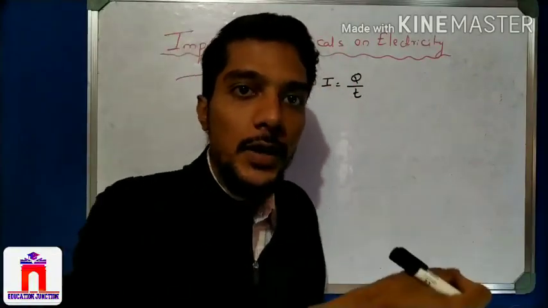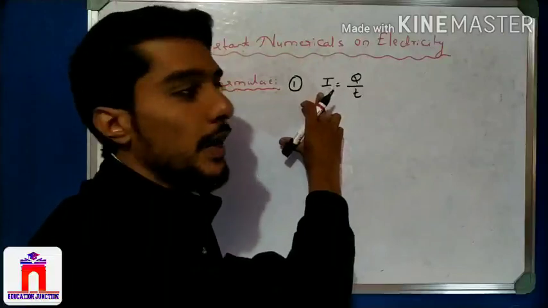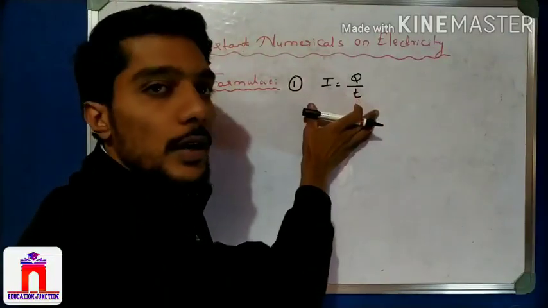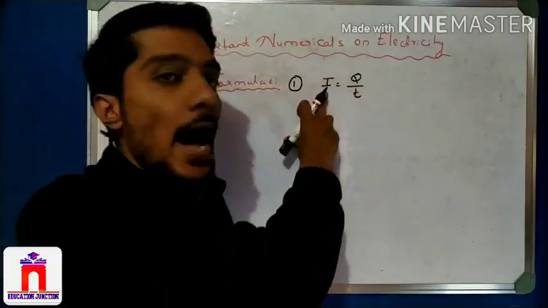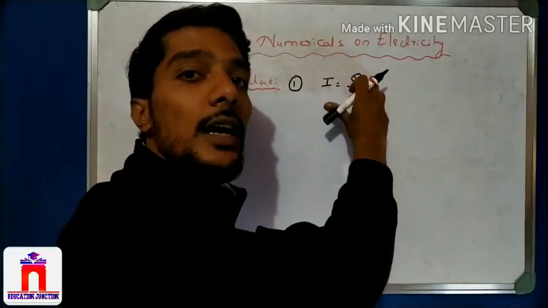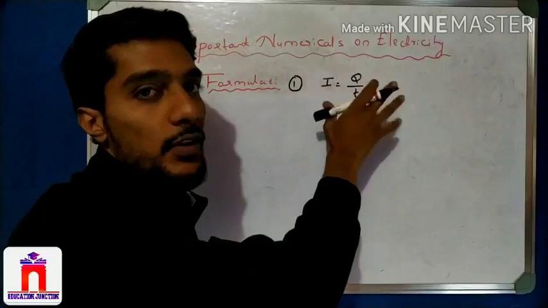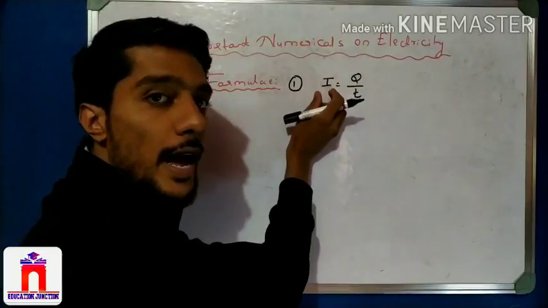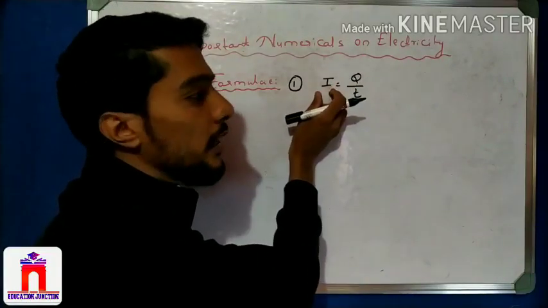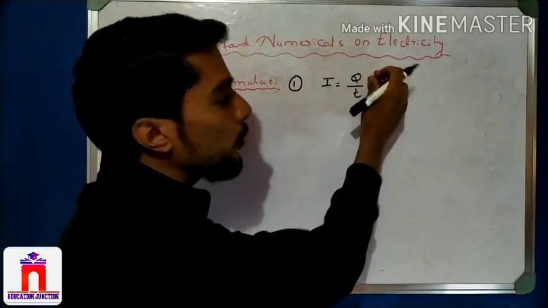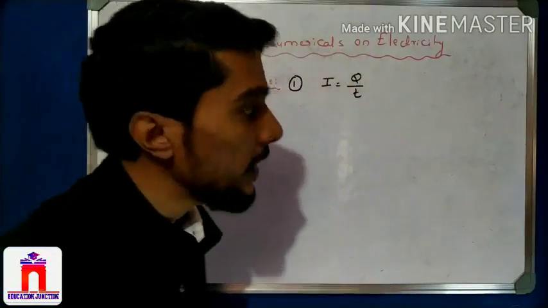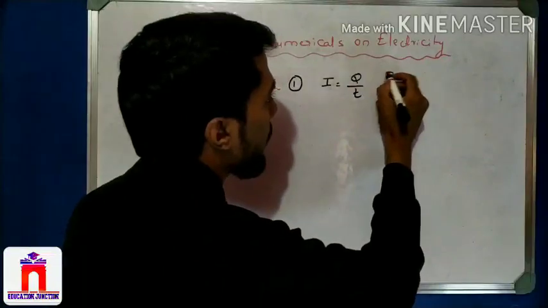When Q and T are given, we can easily find I. So here, recall, this is nothing but I is equal to Q by T. I is the current, Q is the charge, and T is the time. That is very important. And what is the unit of I? It is ampere, the SI unit; for charge it is coulomb, and for time it is second. That is the first formula.